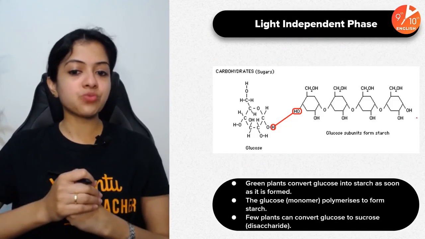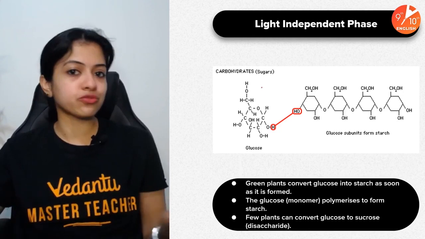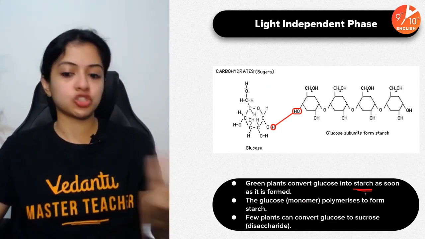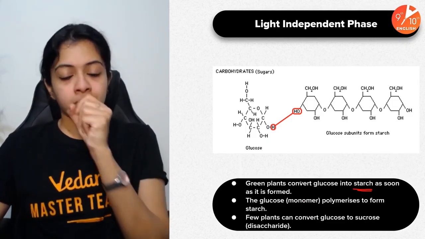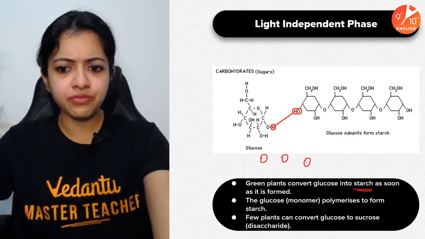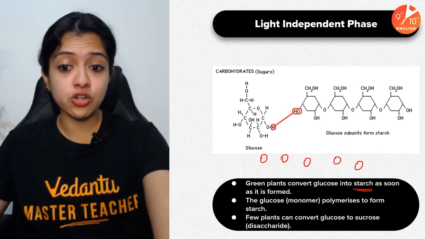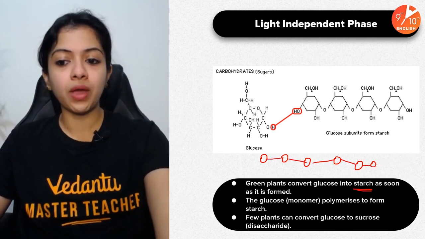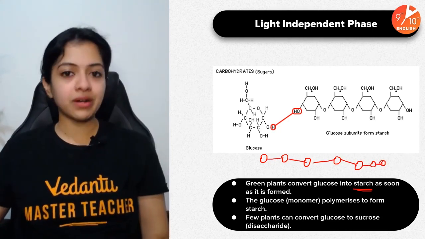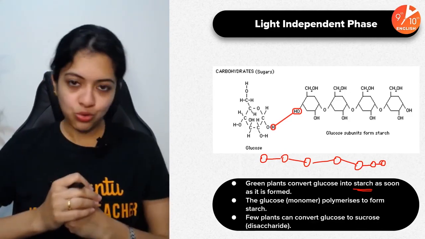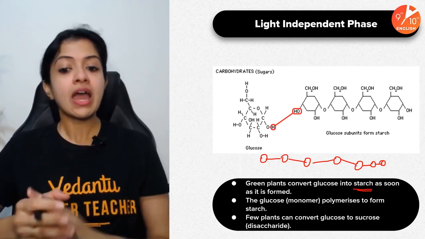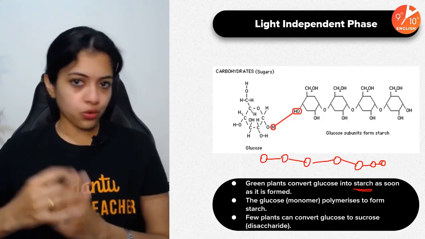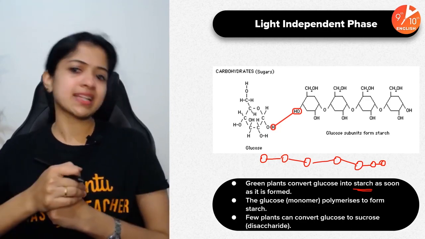Okay, so this is what it is. The glucose, which is the end product of light independent phase, immediately gets converted to starch as soon as it's formed. Basically, if this is glucose, or we have many different monomers of glucose, they undergo polymerization to form starch. Starch is nothing but a long polymeric chain of glucose. Glucose is a very, very simple carbohydrate. Some plants also convert glucose to other sugars, like, for example, sucrose, which is a disaccharide. Okay, so that's about it.